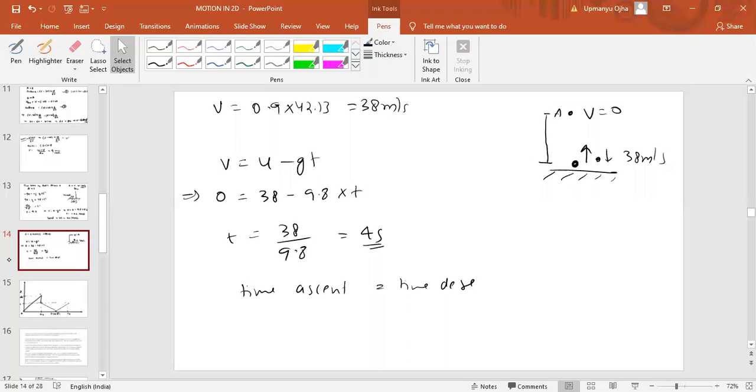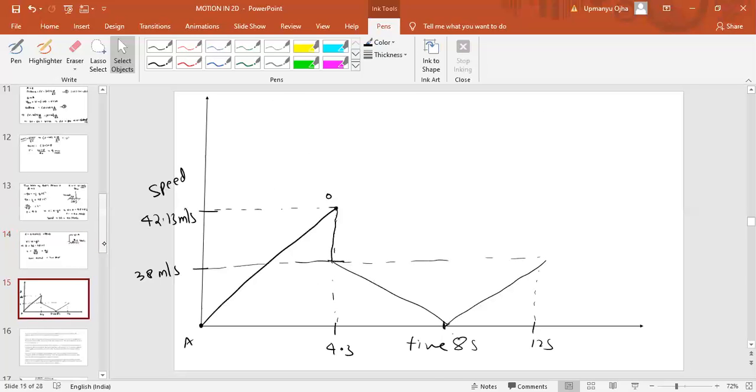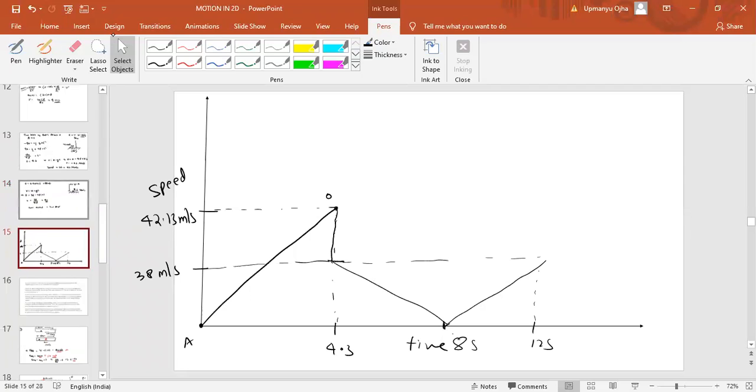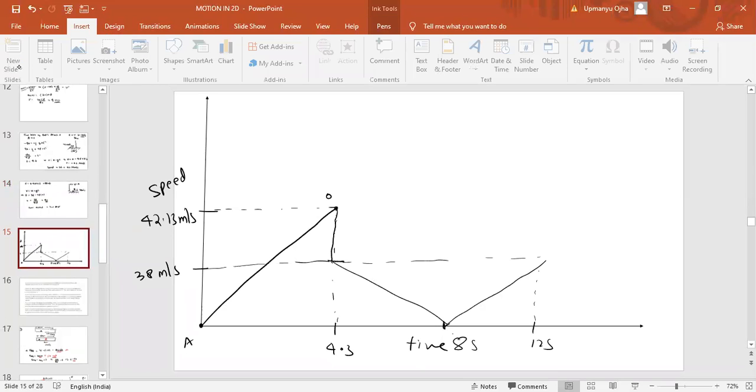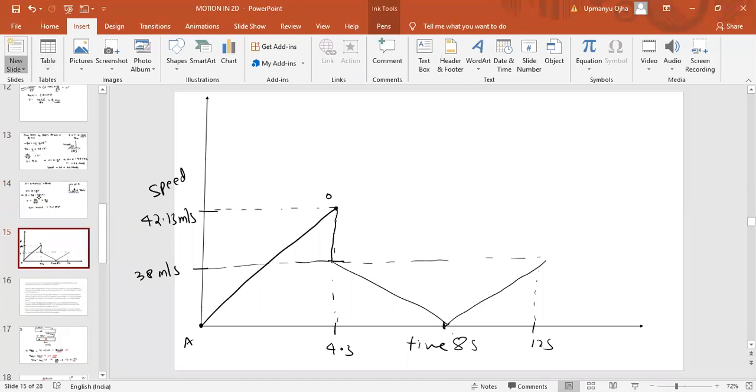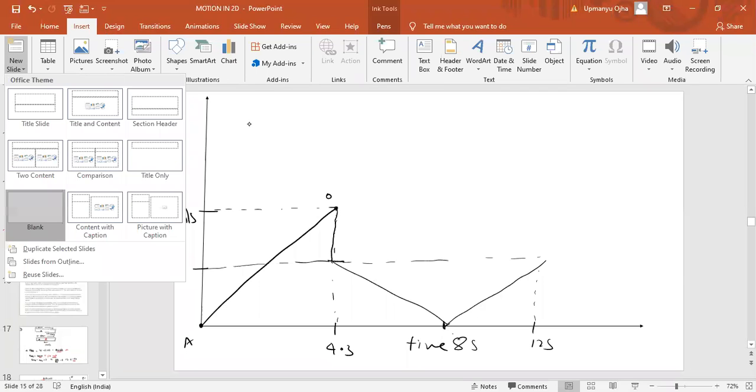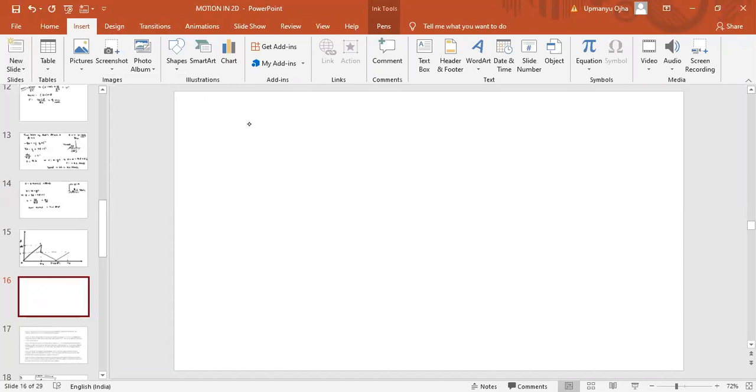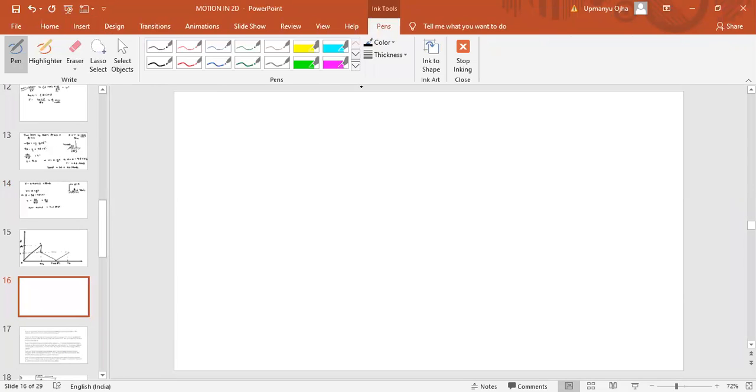Okay, fine. Question number 18. Muzzle speed. Muzzle speed is the speed of the bullet.